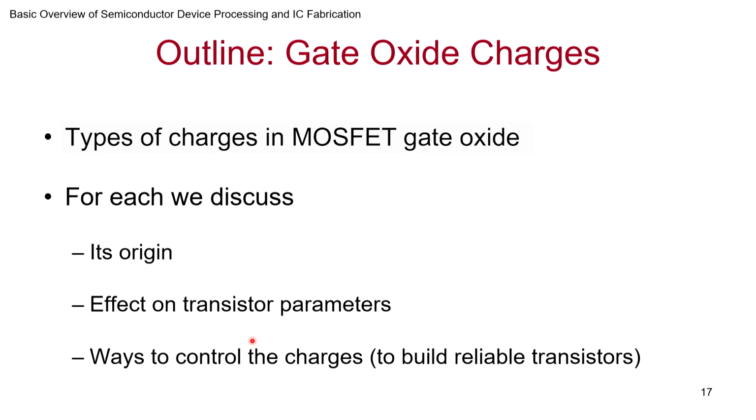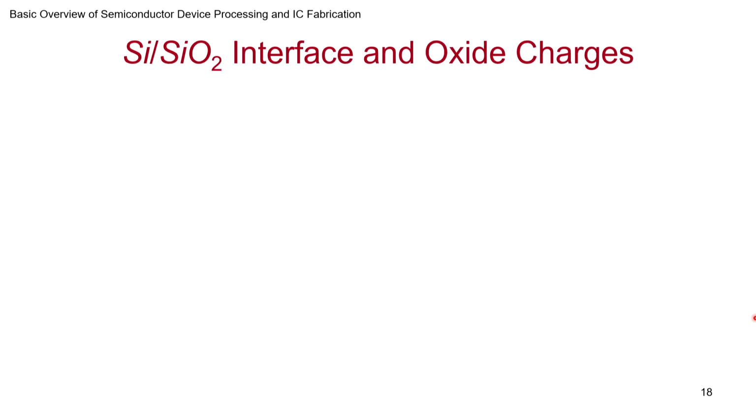Outline. Initially, I will tell the types of charges that you are likely to encounter at the MOSFET gate. Then for each of those charges, I would like to just highlight what its origin is. Why does it arise? How does it affect the transistor parameters? And how do you control it, if possible eliminate it or bring it to negligible levels so that it doesn't affect your device, to build reliable transistors. So first let's see what are the types of charges that are found in the gate oxide. So Si-SiO2 interface and oxide charges.